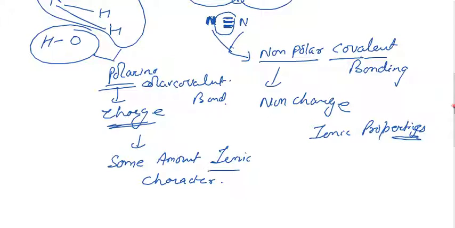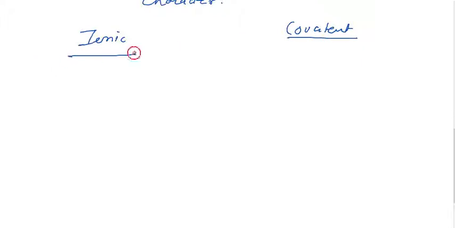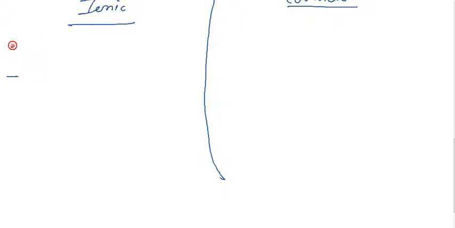So if we compare the ionic and covalent bond, because they are the most common and most favorable bonds for metals and non-metals, primarily an ionic bond will occur between metal plus non-metal. Covalent bonds occur between non-metal plus non-metal.